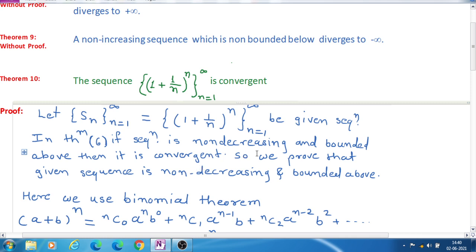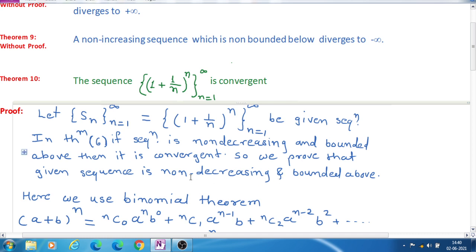If a sequence is increasing and not bounded above, then it is divergent. This we have written in the above theorem. But if the sequence is non-decreasing, that means an increasing sequence, and it is bounded above, then it is a convergent sequence. So we use this theorem here.